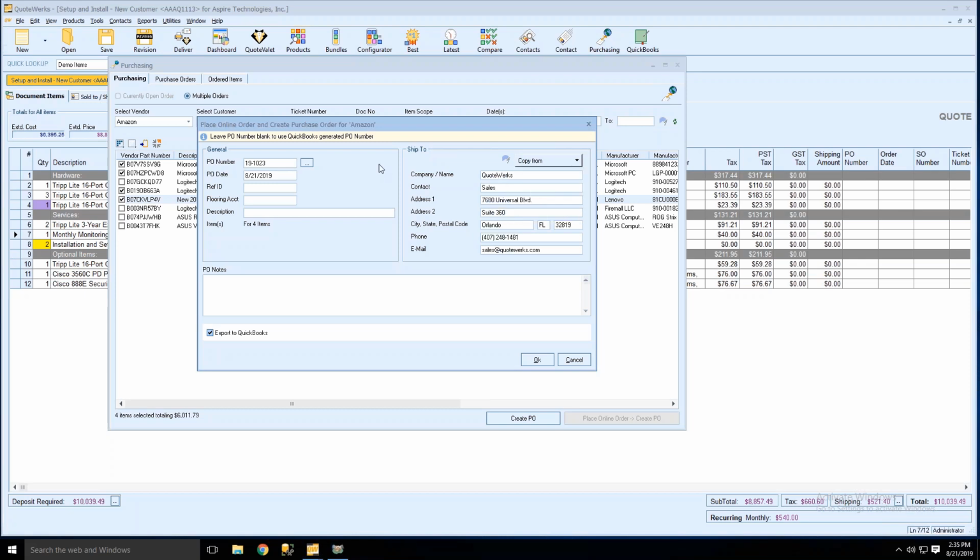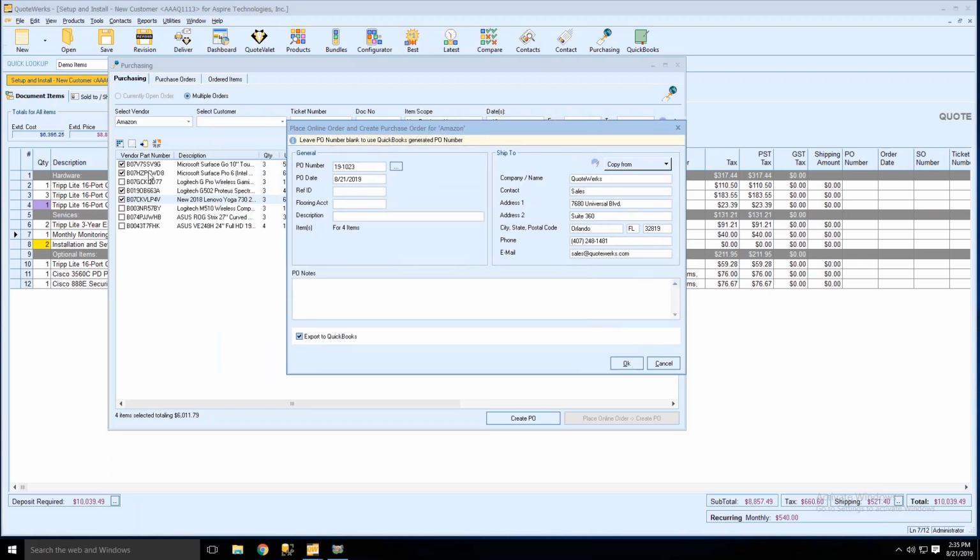If you're going to ship it to a specific customer, so if you want it to actually go to your customer, you'll need to make sure that you're batching your items, or if you're doing multiple items, that your items are on the same document. If they're on multiple documents, your only option is going to be to ship it here because you obviously have multiple customers. So just keep in mind that the shipping is going to be either for yourself, for your company, to your address, or if you want it to go to a specific customer, you'll need to do one for each customer in your ordering list here.